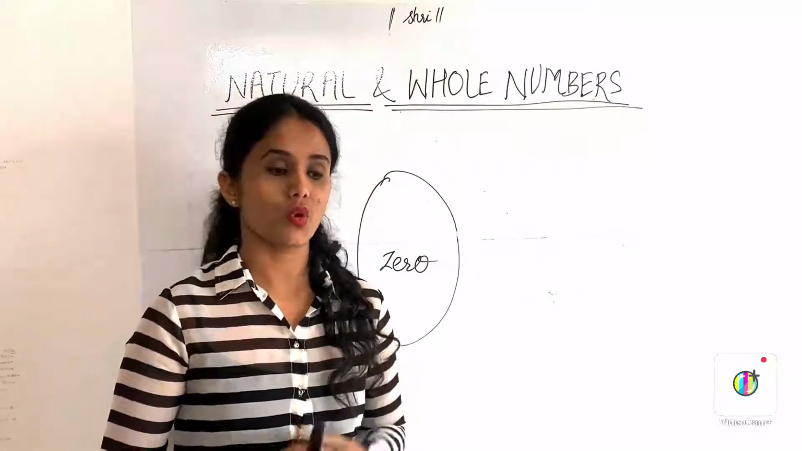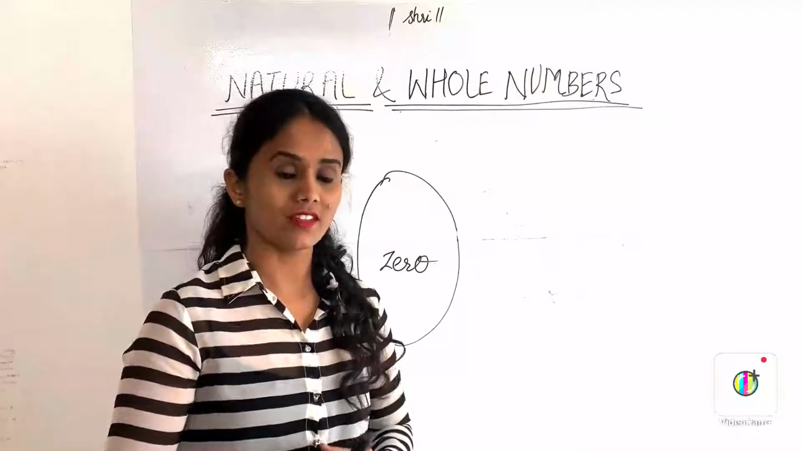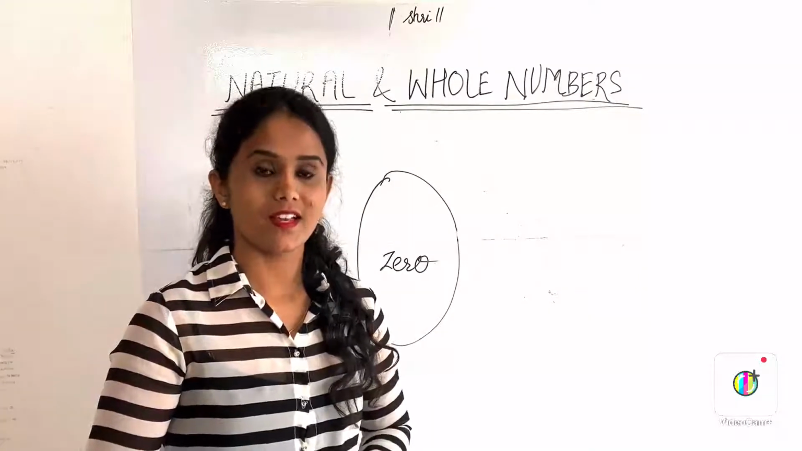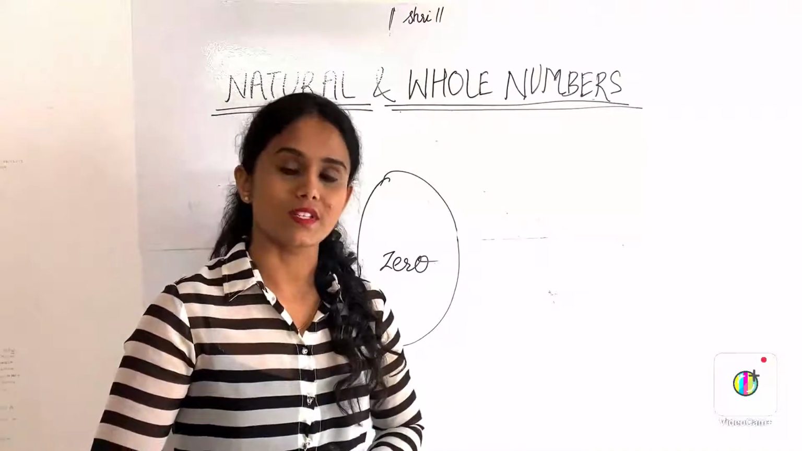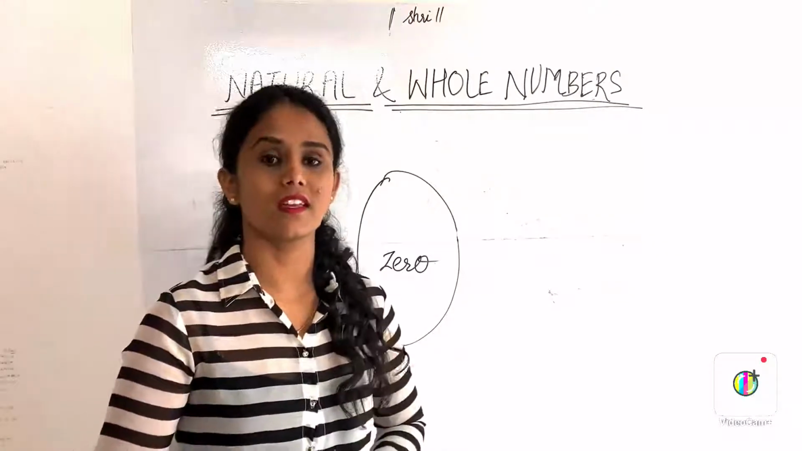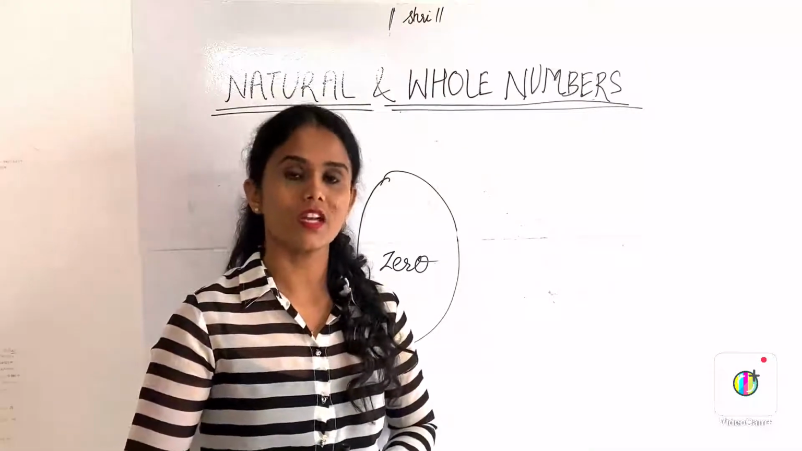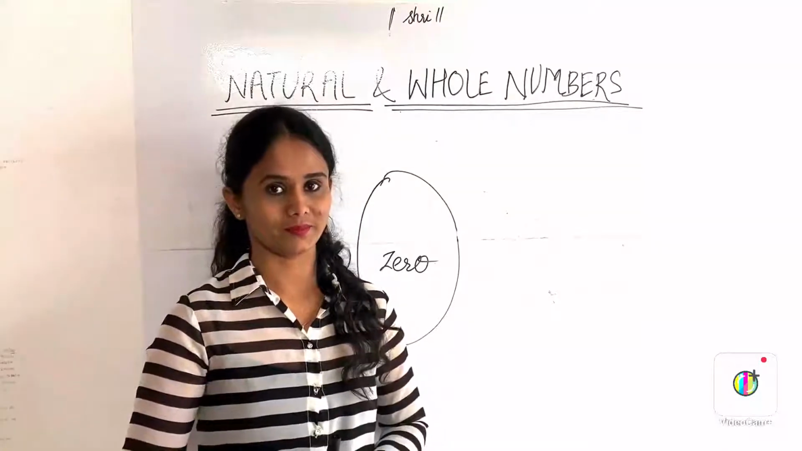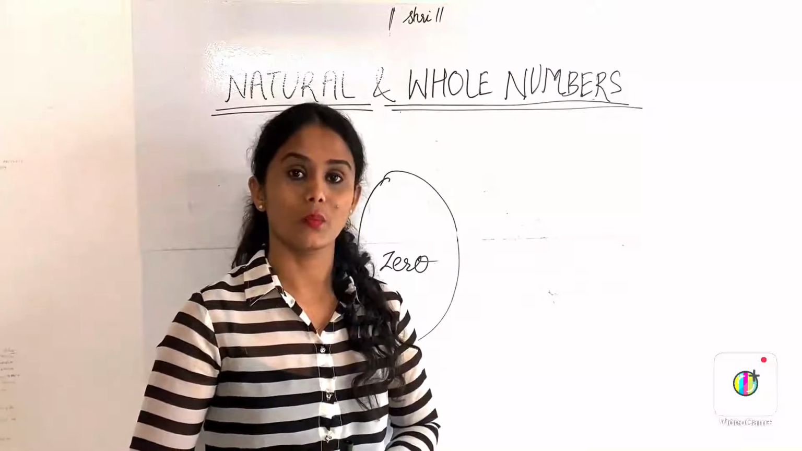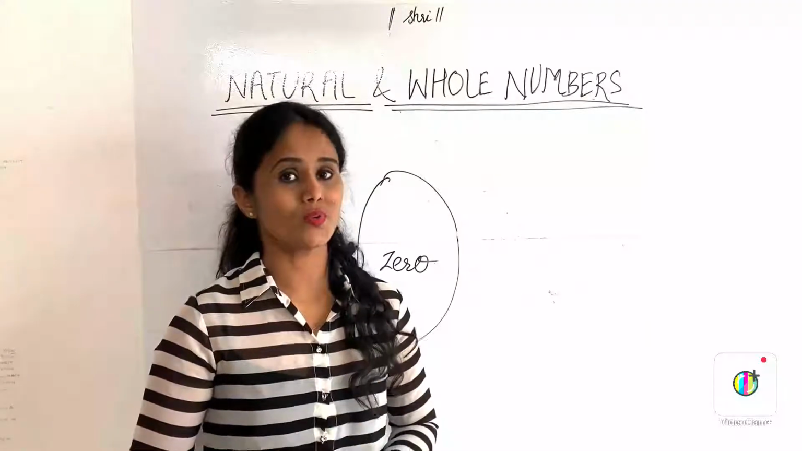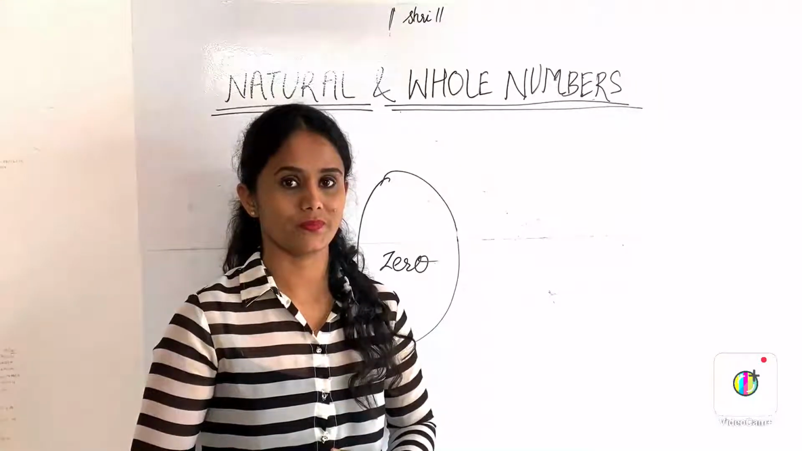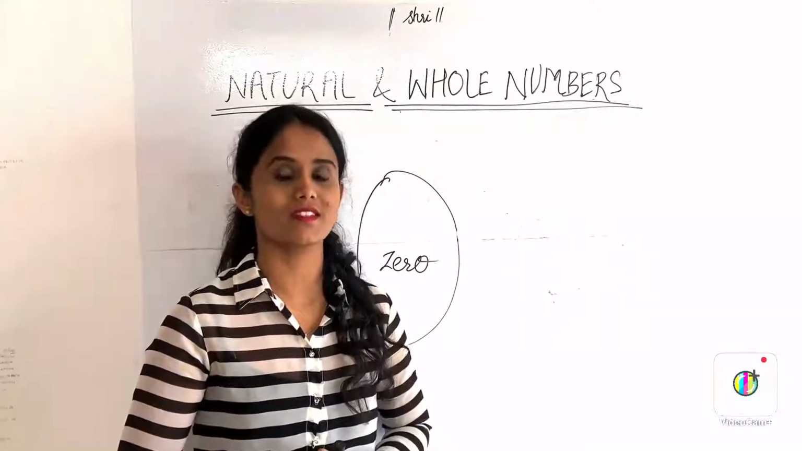Which means you are quantifying. You are telling that there is an absence of fruits. 0 represents nothing. 0 represents the absence of any item. And 0 was invented in India by Aryabhatta in 5th century. 0 is not a natural number. Why? Because we don't use 0 to count the numbers, to quantify. 0 only represents the absence.